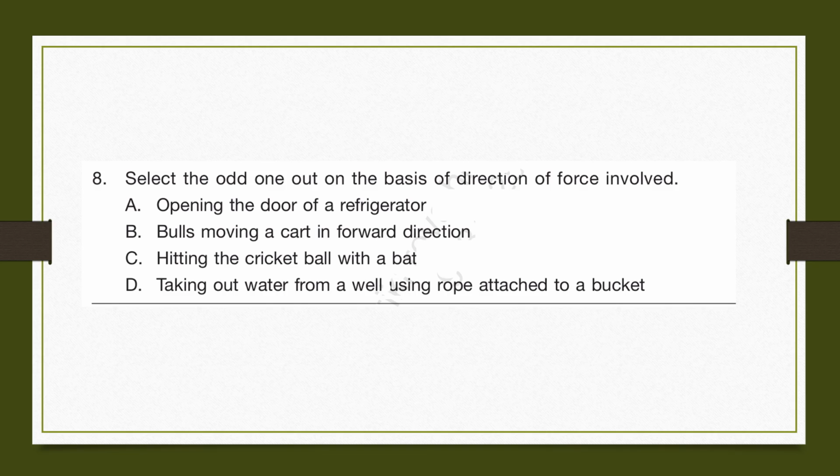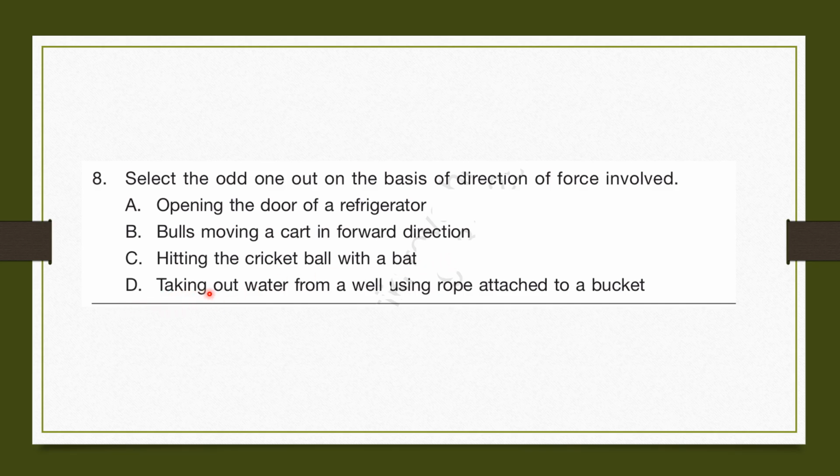Question number 8. Select the odd one out on the basis of direction of force involved. A. Opening the door of a refrigerator. This requires pulling. B. Bulls moving a cart in forward direction. This also involves pulling. C. Hitting the cricket ball with a bat. This involves pushing.